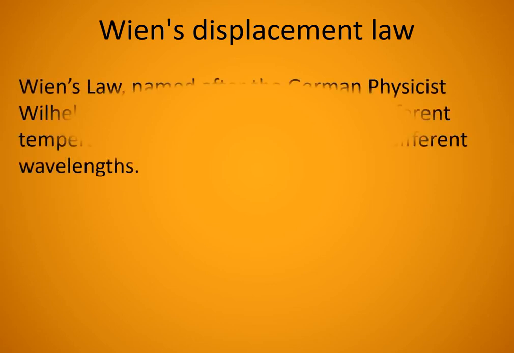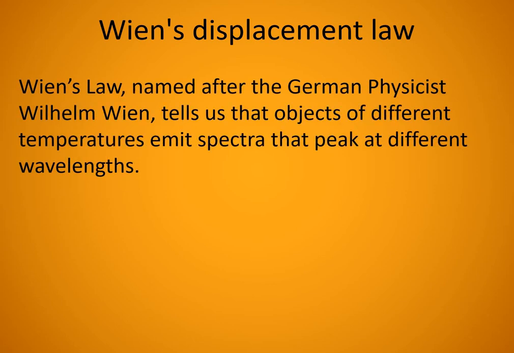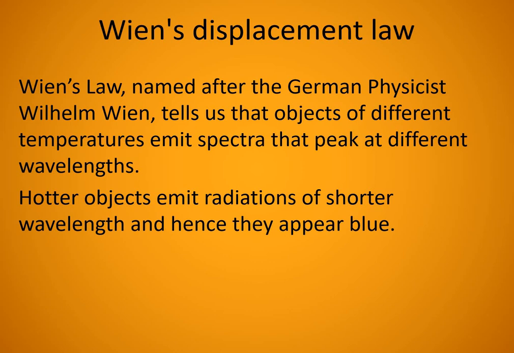Wien's law, named after the German physicist Wilhelm Wien, tells us that objects of different temperatures emit spectra that peak at different wavelengths. So whenever objects are at different temperatures, they emit spectra, and the specialty of that spectra is that the peak will be at different wavelengths. Hotter objects emit radiation of shorter wavelength, and hence they appear blue.